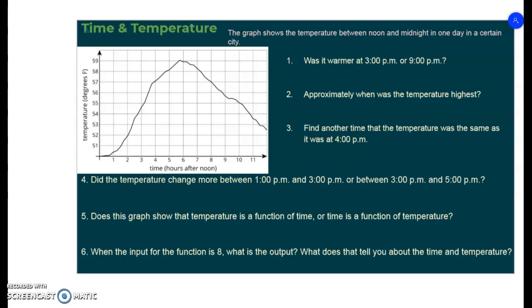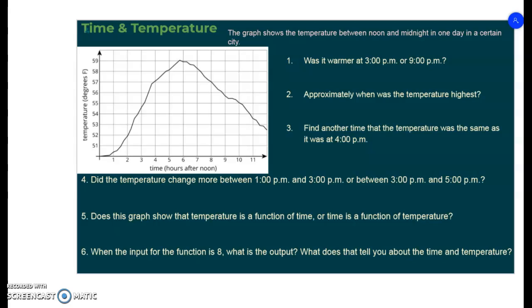Today's video is going to be on how we are going to be reading graphs and functions. Sometimes we are given problems such as these, word problems or questions about a particular graph. So let's dive in. Today's is temperature and time. The graph shows the temperature between noon and midnight in one day in a certain city.